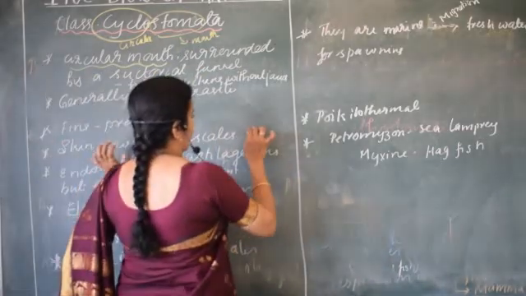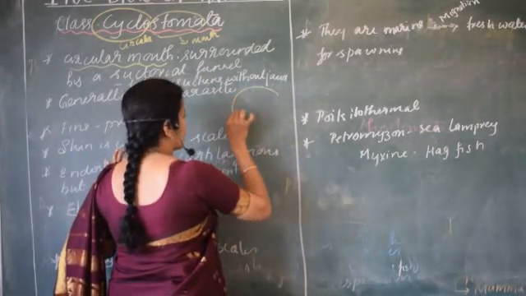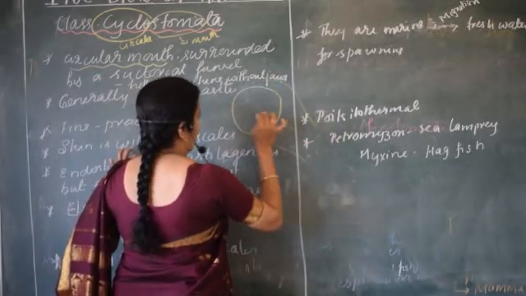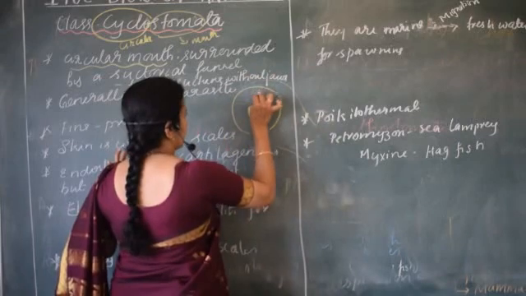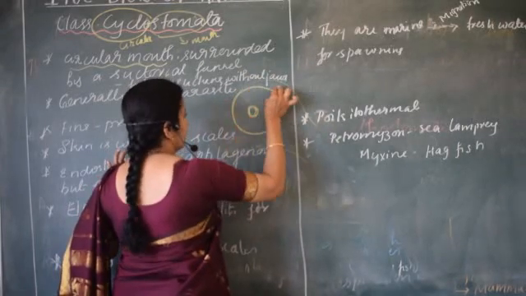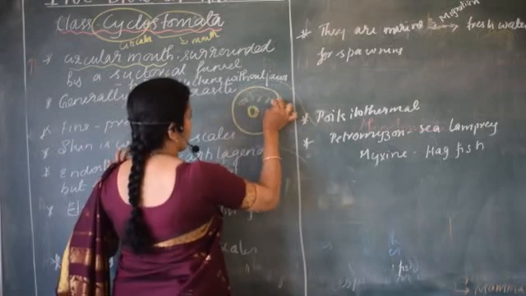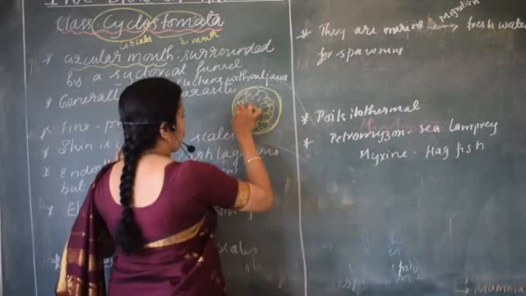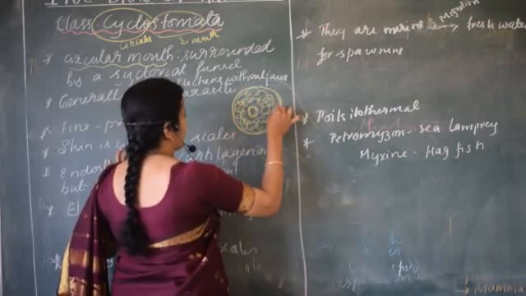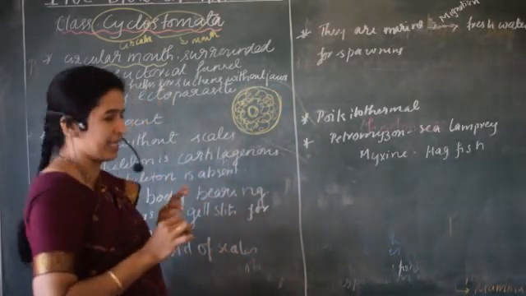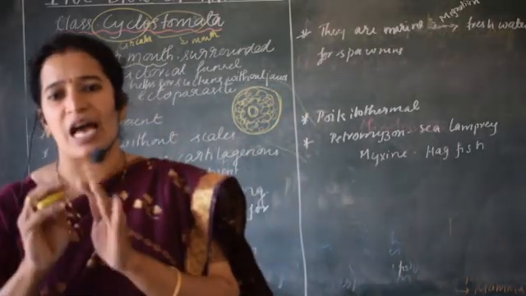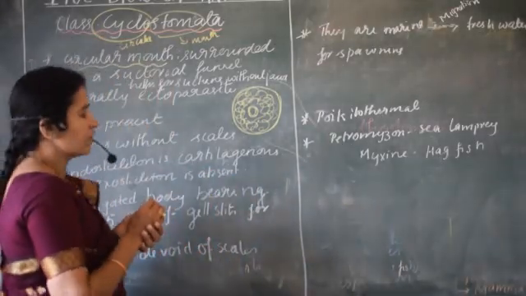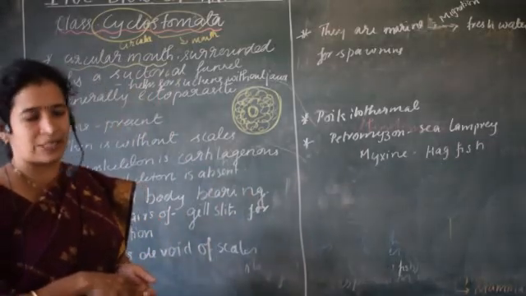Now you may think why they should have that circular mouth. See, their mouth will be like this. The animal has this structure, and there will be a circular mouth, and they will have structures which help them attach to a host body. So what will be their habitat, and which type of nutrition do they have? They are ectoparasitic, meaning they stick to a large body and absorb the nutrients, and along with that they also get their food.